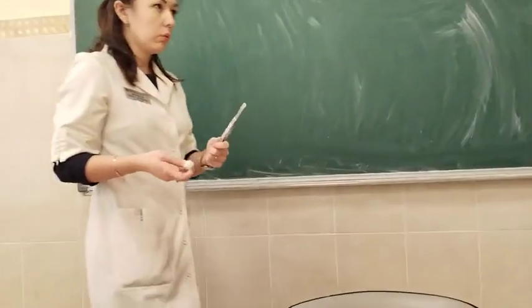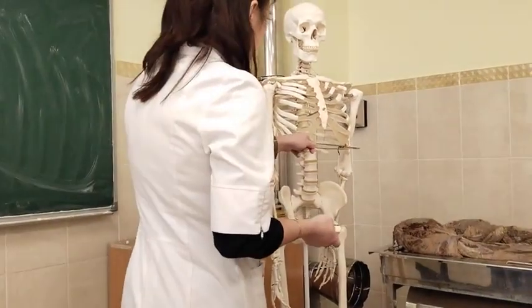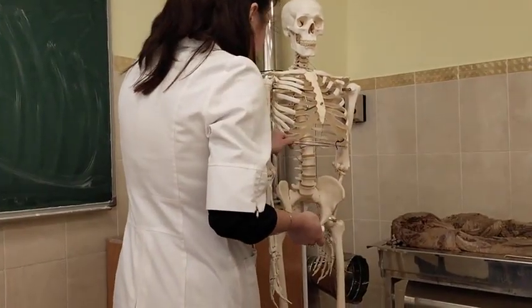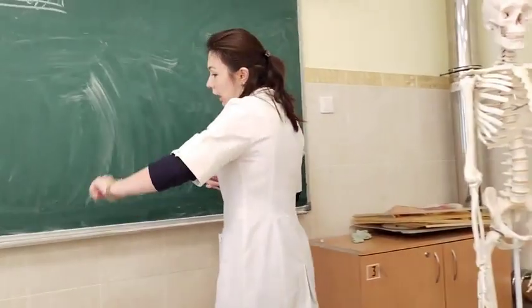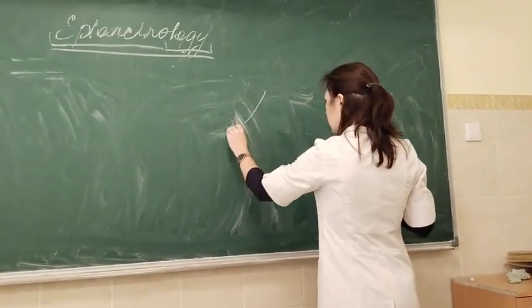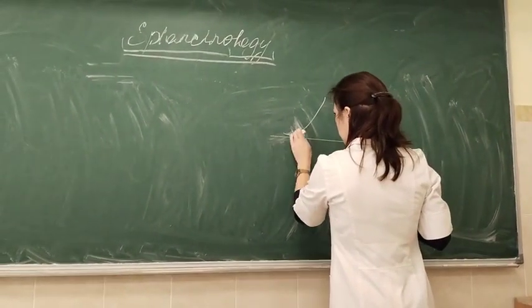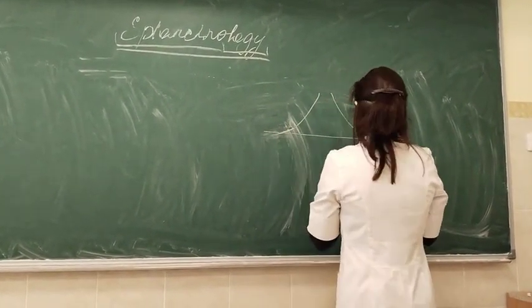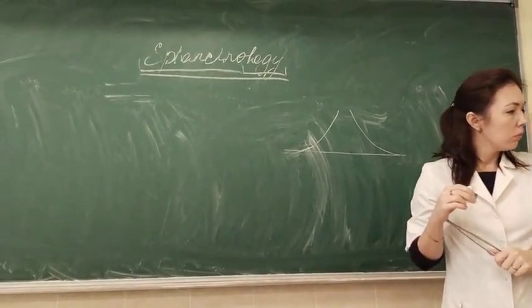The 8th, 9th, and 10th ribs, they are false and they form costal arches. Bicostal line passes through the lowermost points of costal arches. Yes, it is named bicostal. What can it also be called? Subcostal? Subcostal what? Subcostal line.